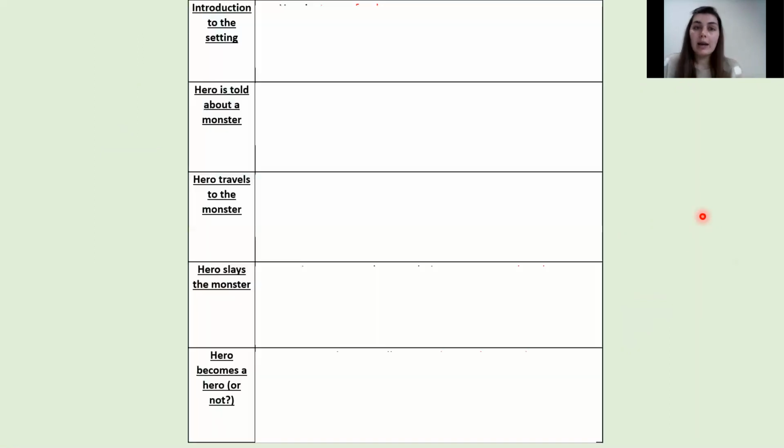So I have created a plan as well, and I have used the boxing up method. In school, we use lots of different ways to plan, so you can choose this one or another way, like a mind map or a storyboard. It's up to you. I have broken it down into the 5 parts of the myth. So to start off with, we're going to introduce the setting and also the character.